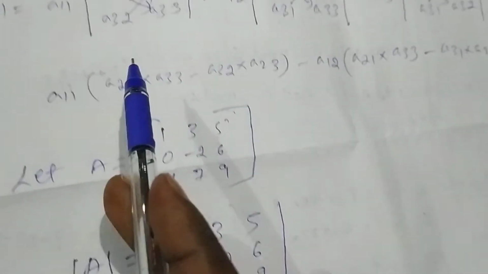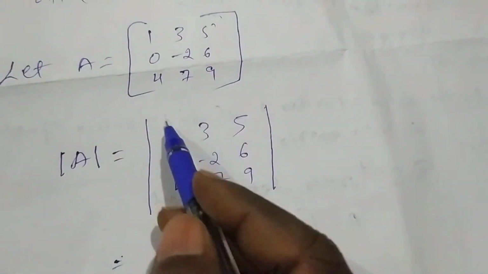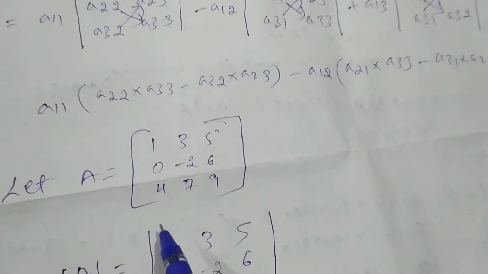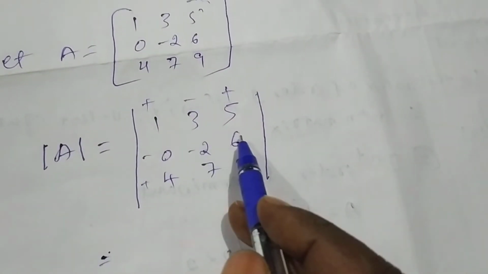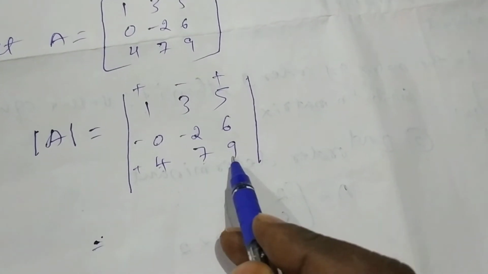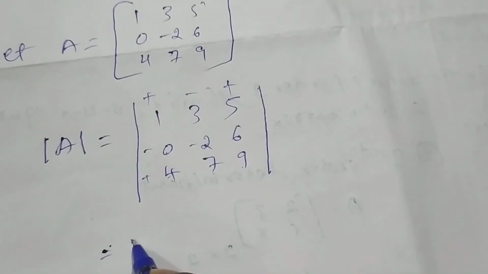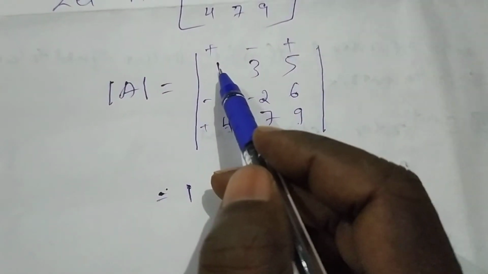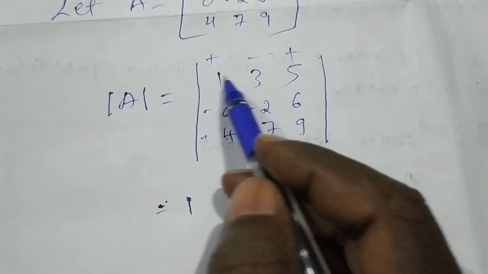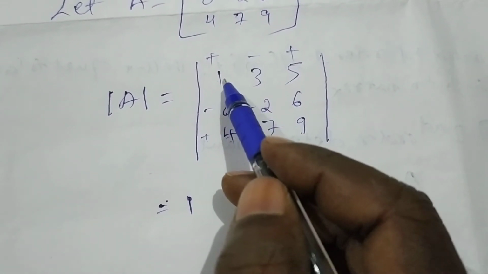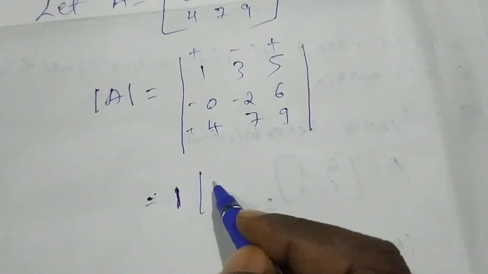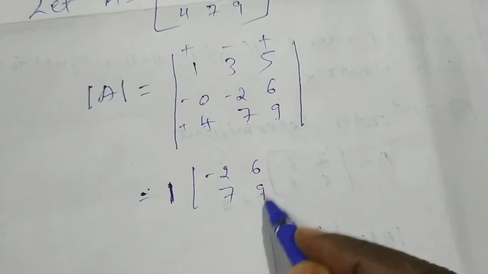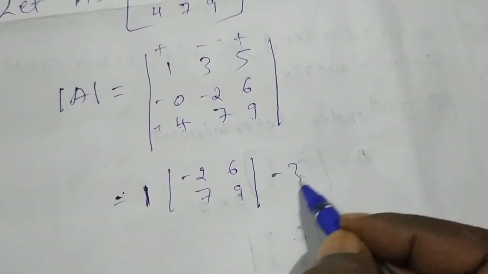See here, according to the formula, we have to write the first element with a positive sign, because the signs are positive, negative, positive, and so on. Here plus 1. Delete all the elements in the row and column in which 1 belongs, the first row and first column. The remaining are minus 2, 6, 7, 9, and here minus 3.